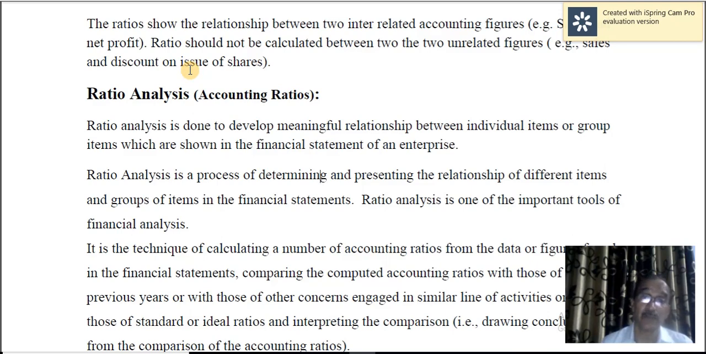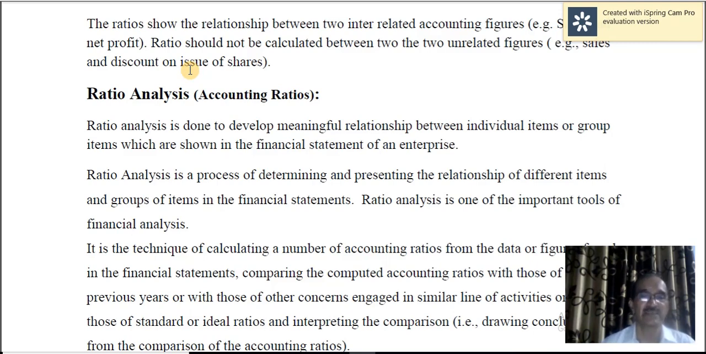So to develop a meaningful relationship, okay, debt equity ratio is 2:1. What do you mean by that? Debts are 2 times the equity. Say a current ratio is 2:1. What do you mean by that? Current assets are 2 times the current liabilities. So thereby you can make out whether the financial position of the concern is good or bad. Liquidity position is good or bad. So you can make out.